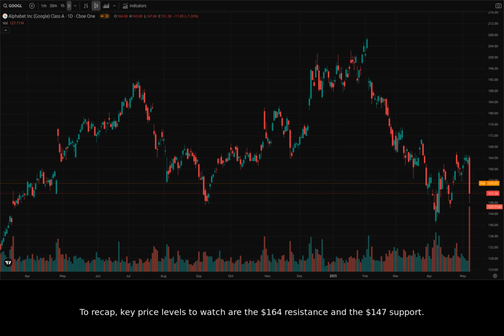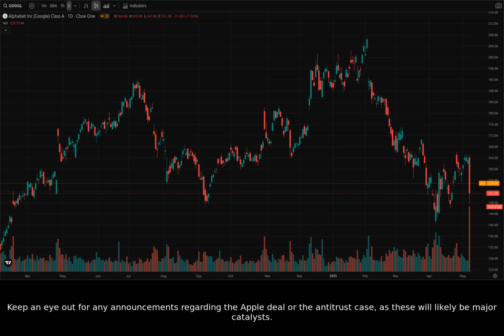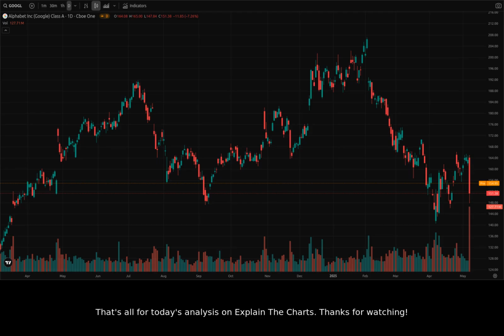To recap, key price levels to watch are the $164 resistance and the $147 support. Monitor news flow and broader market trends to gauge sentiment. Keep an eye out for any announcements regarding the Apple deal or the antitrust case, as these will likely be major catalysts.